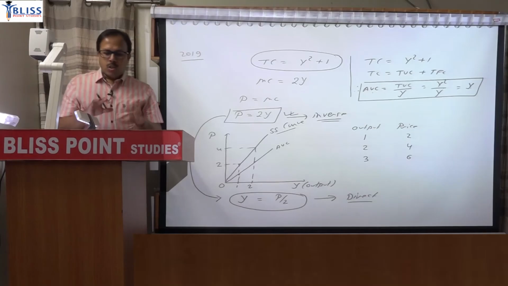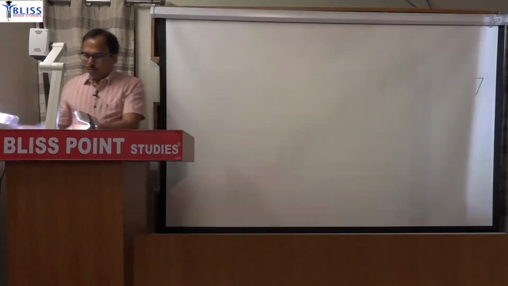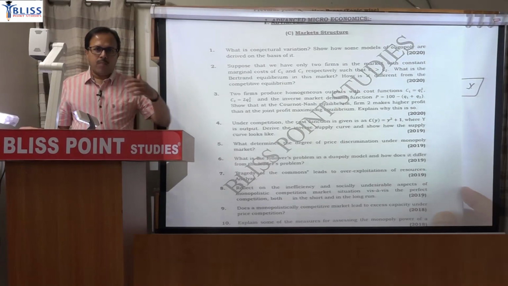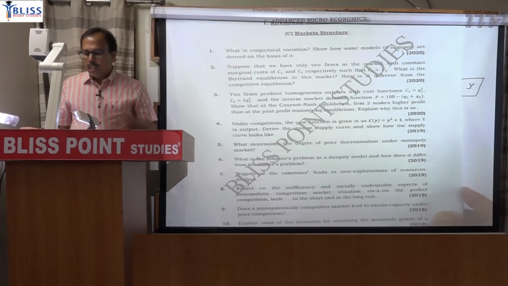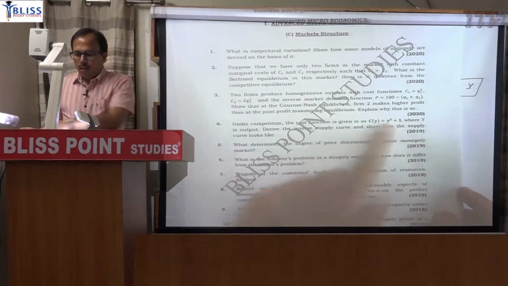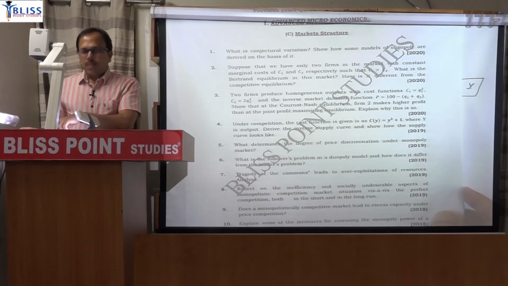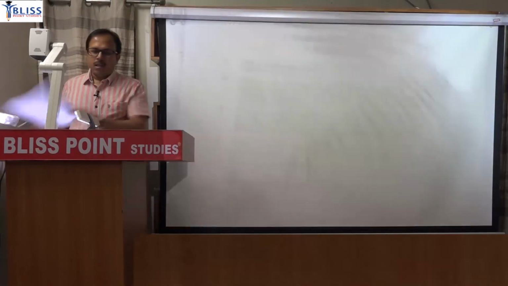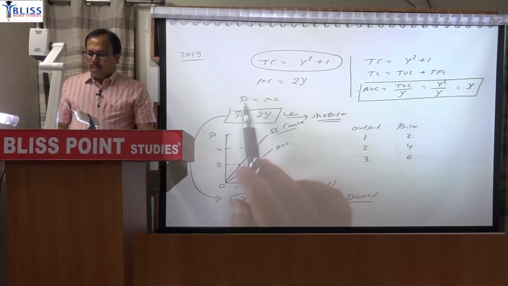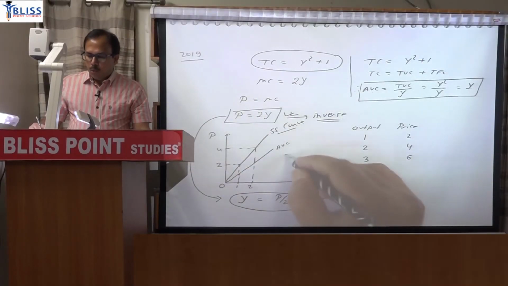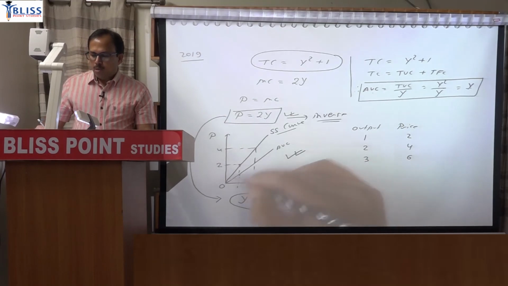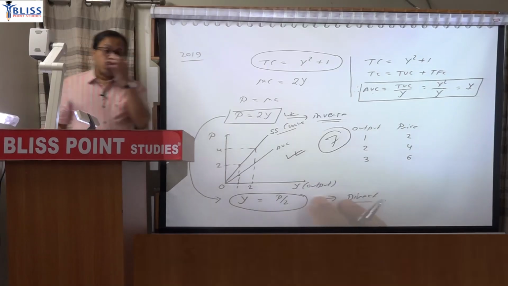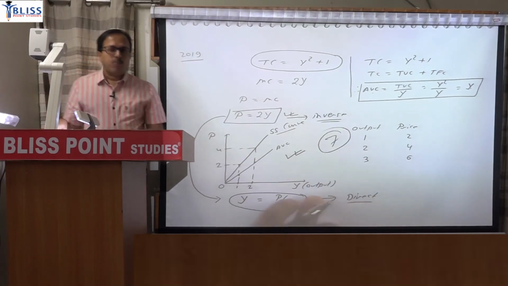So in that question of 2019, what was needed was that you write that first paragraph, the reason why the marginal cost curve is said to be the supply curve. Then use this equation. You know that the marginal cost curve is the supply curve. You use this cost curve to calculate marginal cost and then write P equal to MC, P equal to 2y, and then plot it graphically. The supply curve looks like this. Again, in this type of question, 6.5 or 7 you can score. So you can score more by choosing these types of questions.